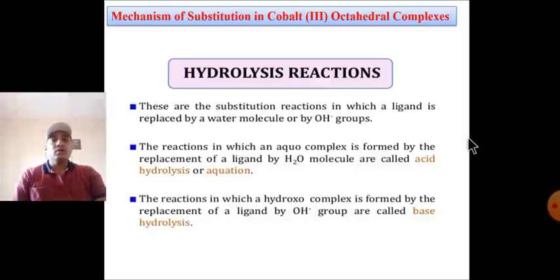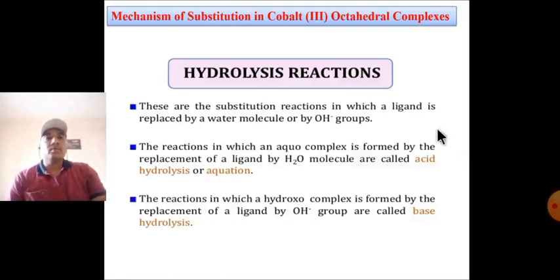In this video we will study the mechanism of substitution in cobalt 3 octahedral complexes. In hydrolysis reactions, we cover what hydrolysis means, acid hydrolysis, base hydrolysis and anation reaction.